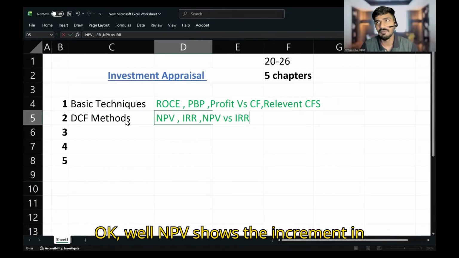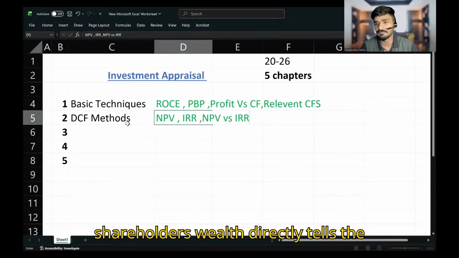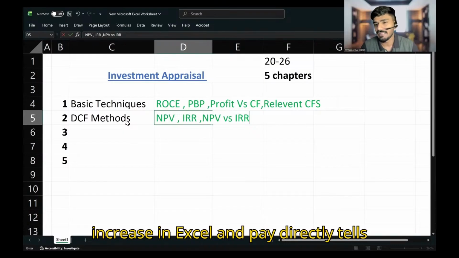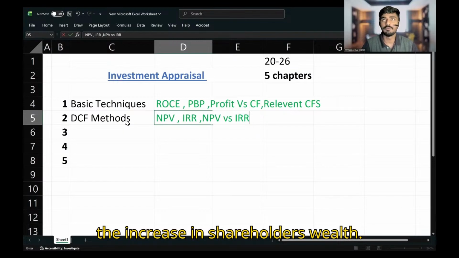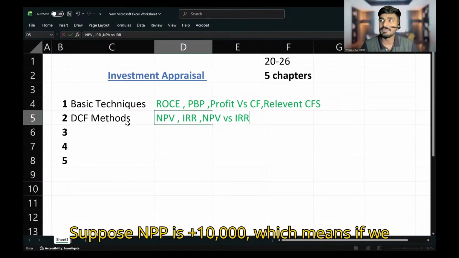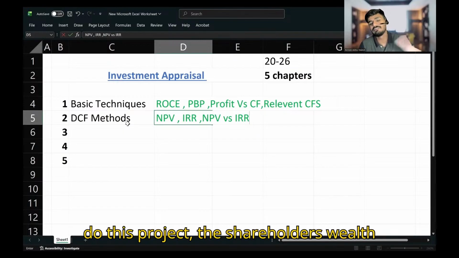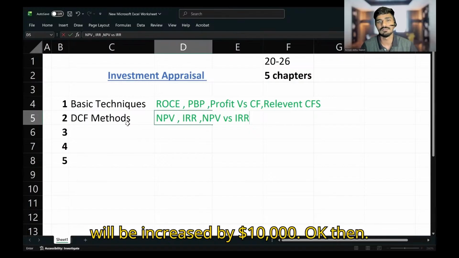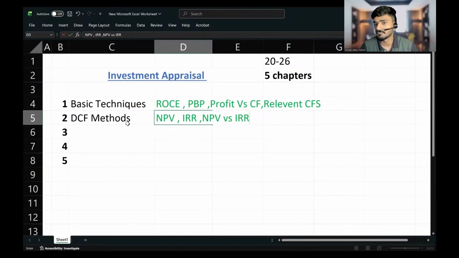NPV shows the increment in shareholders' wealth. NPV directly tells the increase in shareholders' wealth. Suppose NPV is positive 10,000, which means if we do this project, the shareholders' wealth will be increased by $10,000. Okay, then next one.